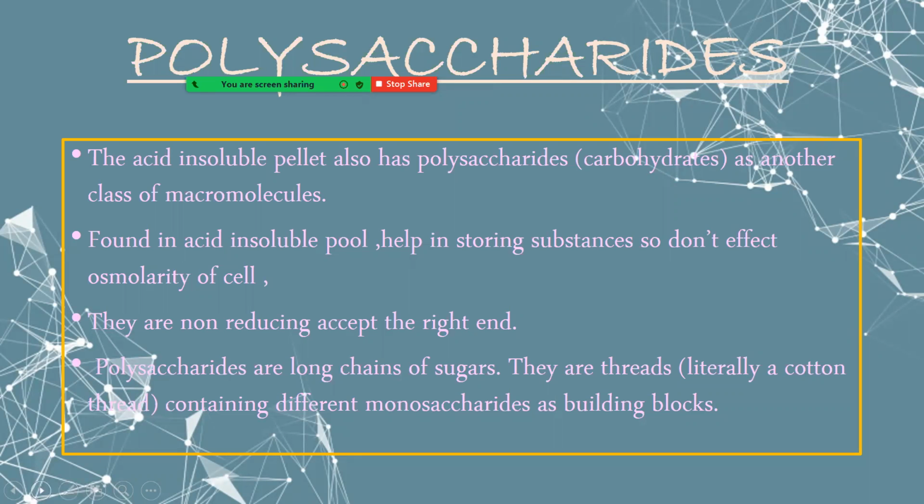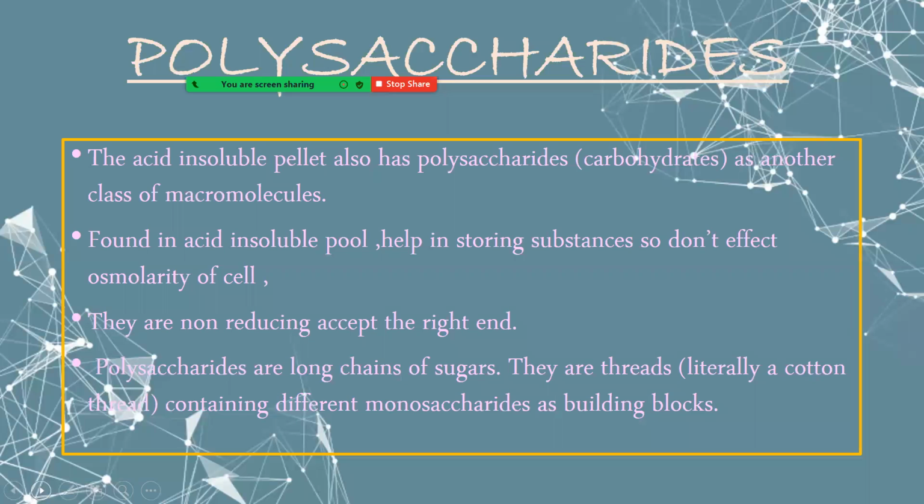Now let's talk about polysaccharides. Polysaccharides are acid insoluble, and they are commonly known as carbohydrates. They are another class of macromolecule. It is found in the acid insoluble pool, and the substance doesn't affect the osmolarity of the cell. They are non-reducing except the right end.